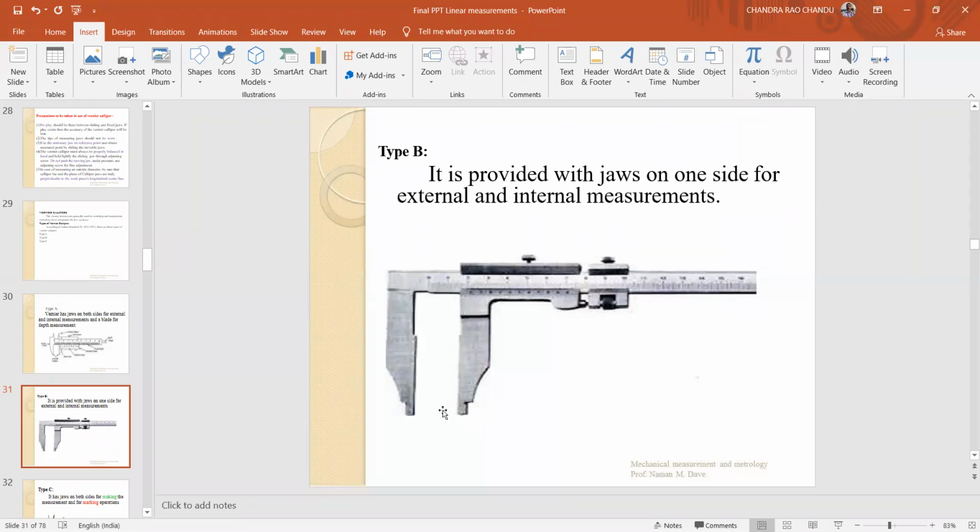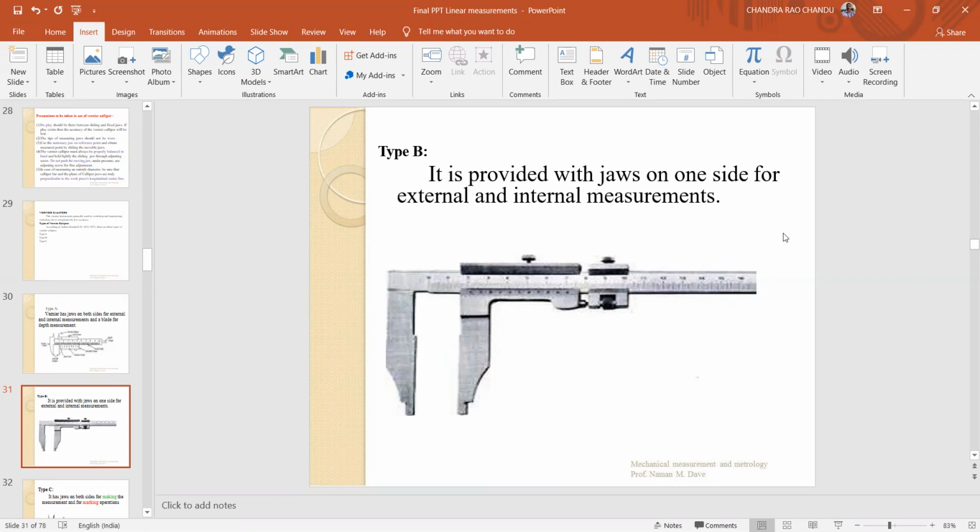In order to get the internal dimensions, you have to add the thickness or width of these two jaws to the measured value on this particular scale. We will get some value with the help of the vernier scale and the main scale. For the obtained value, you have to add the width of the two jaws in order to get the internal measurements. So it is provided with jaws on one side for external and internal measurements. The only difference in this case is that while taking the internal measurement, you add the thickness of these two jaws to the measurement taken on the scale.